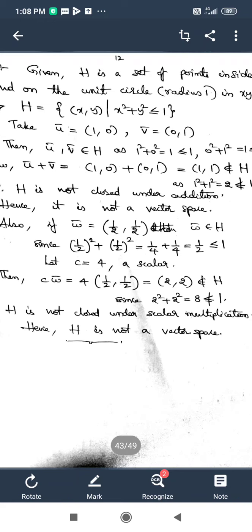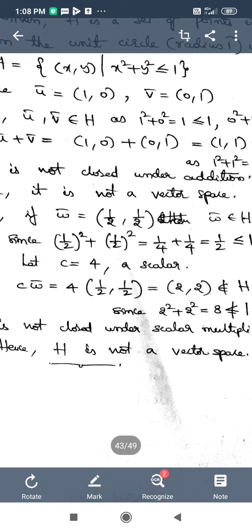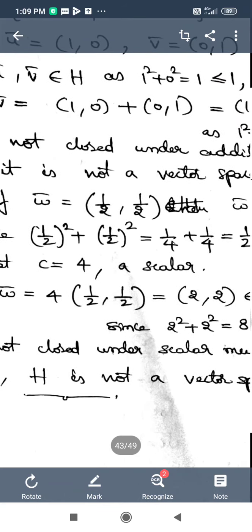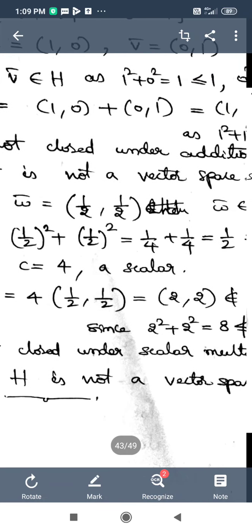I have taken one more vector in the set H defined like this: w bar is equal to 1 by 2 comma 1 by 2, and we can say that this is an element of H, as the values I have taken for x and y satisfy the condition x square plus y square less than or equal to 1. How they are satisfying, we can see in this step.